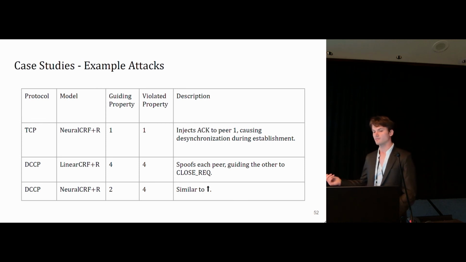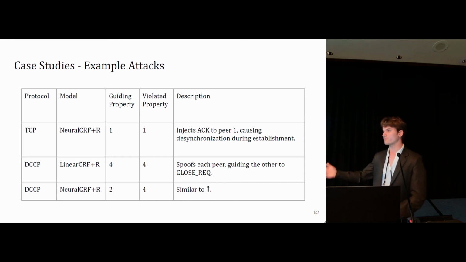One example for TCP would be injecting a single acknowledgement into one of the peers during the establishment routine, which can potentially cause a desynchronization, although it's not guaranteed to. It depends on some non-deterministic decisions. This is a reproduction of a result from the Korg paper.